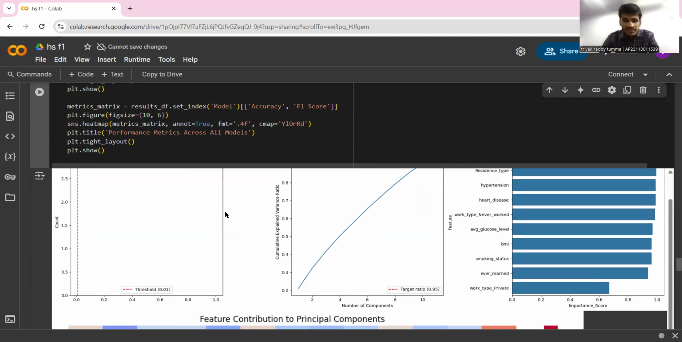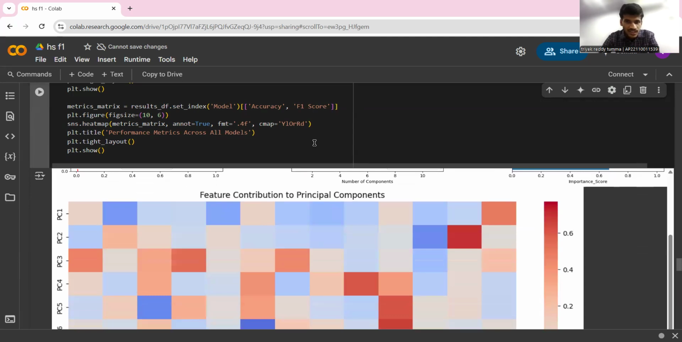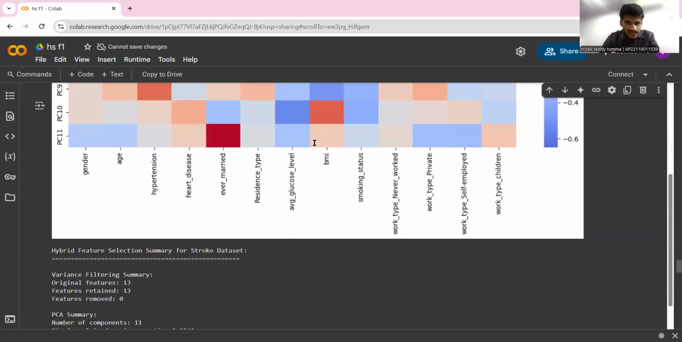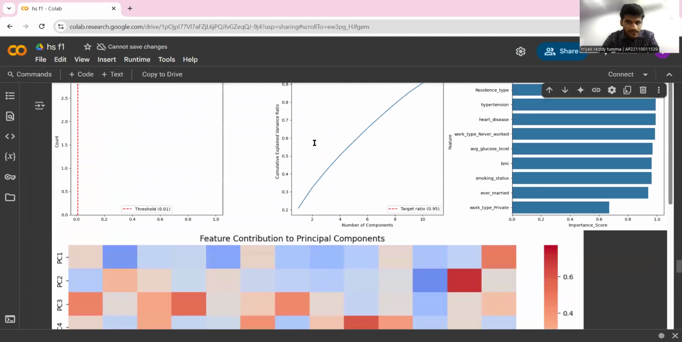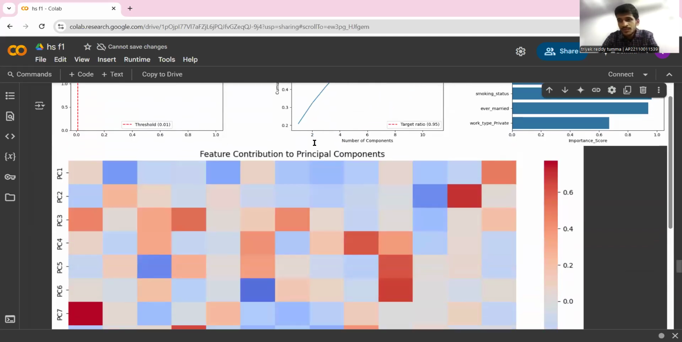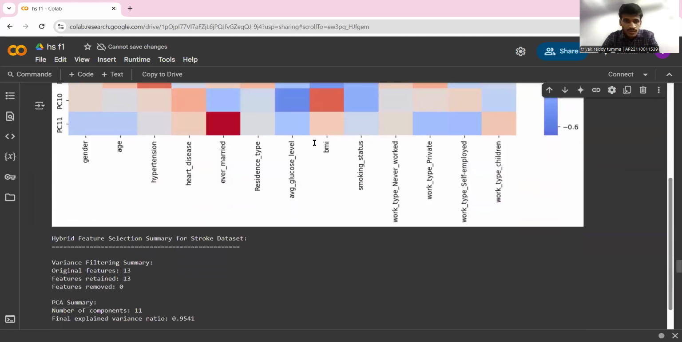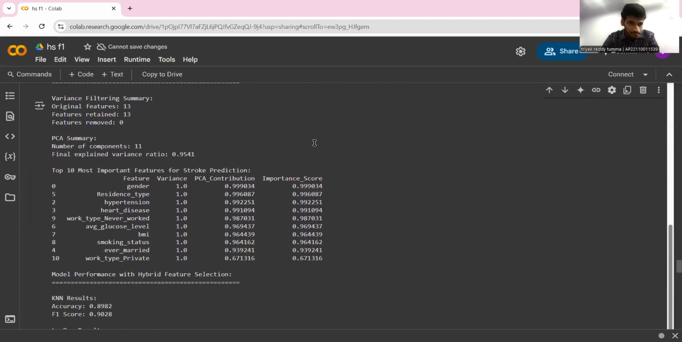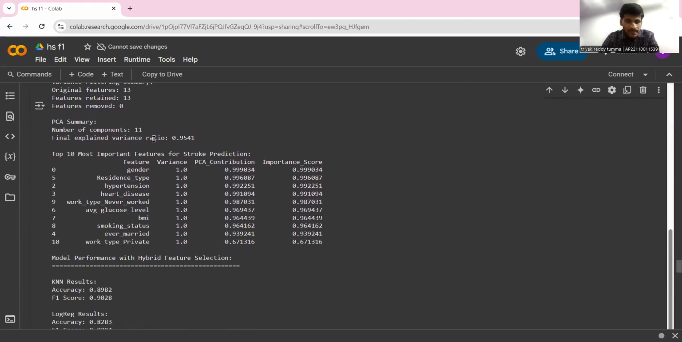So our n value can vary. As you can see here, this is the heat map showing how one PC contributes to maximizing the variance. We can apply this PCA with different n components. We have applied it with n components equal to 5, 7, 9, and 11.